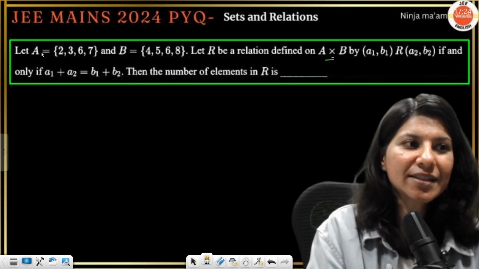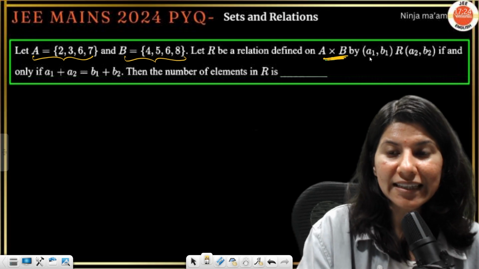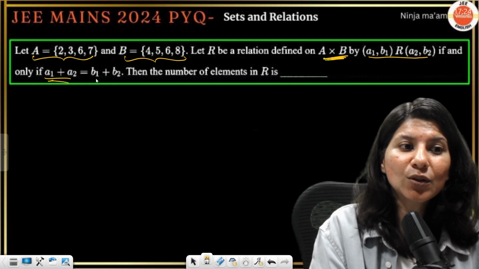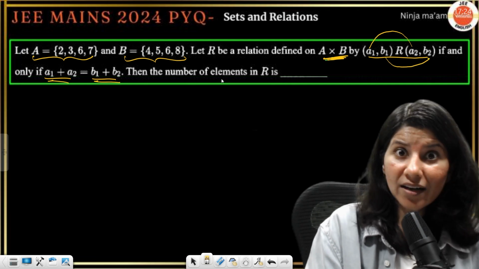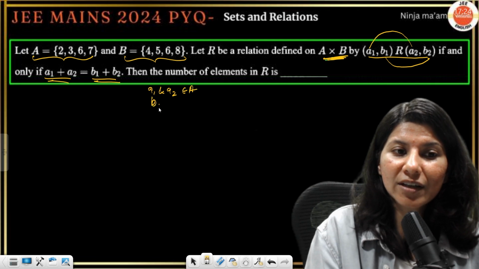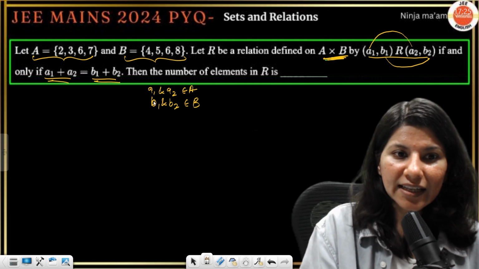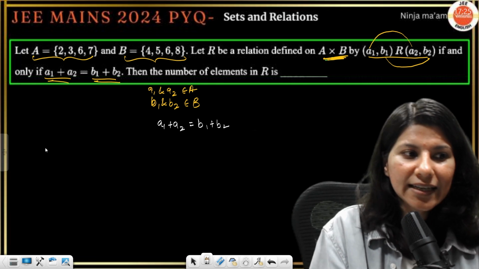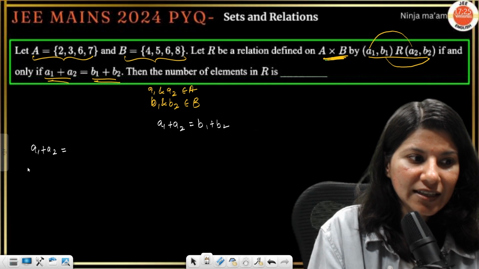Okay. So now this question is telling me that A set is this, B set is this. R is a relation defined on A cross B such that (A1, B1) is in relation with (A2, B2) if and only if A1 plus A2 equals B1 plus B2. Remember A1 and A2 come from set A, and B1, B2 come from set B. So let us take cases of A1 and A2.